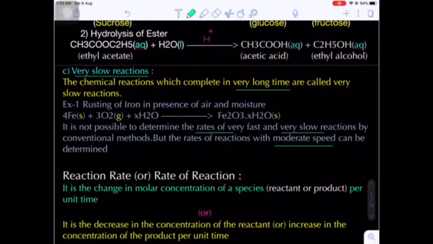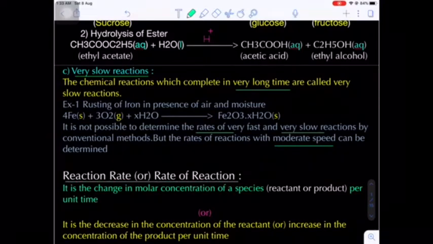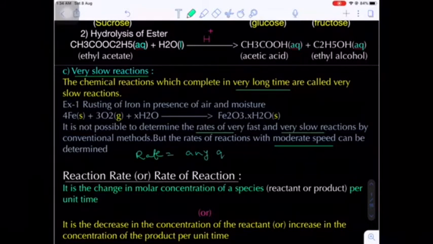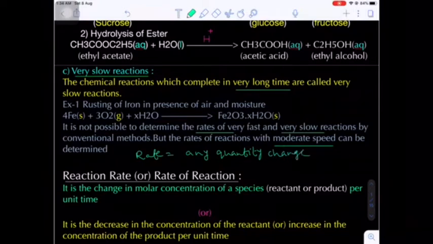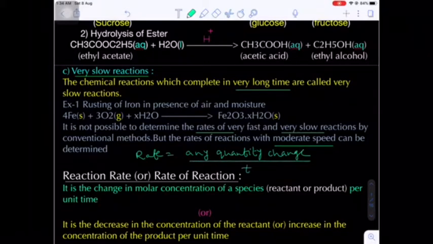Now the first definition: what is the rate of a reaction, or reaction rate? What is the definition of a rate? Rate is nothing but any change in quantity divided by the time taken for the change.